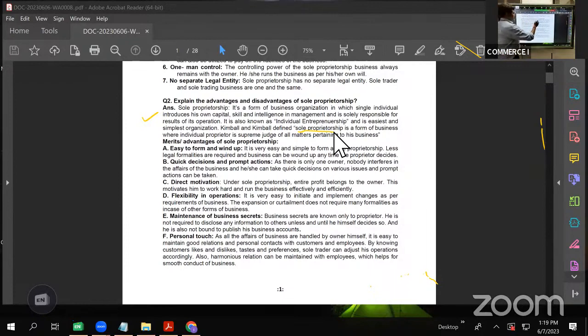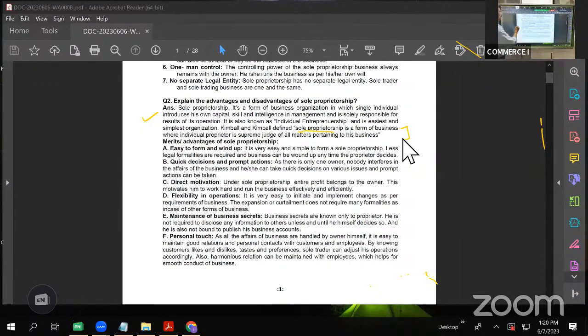So sole proprietor, it is a form of business organization in which a single individual introduces his own capital, his skill, his intelligence in management, and is solely responsible for all the results of its operation, whether profit or loss. It is also known as individual entrepreneurship and is the easiest and simplest organization. There is one definition given by Kimball and Kimball: sole proprietorship is a form of business where the individual proprietor is the supreme judge of all matters pertaining to the business. This is the easiest definition. So when you write this answer, you take this definition.